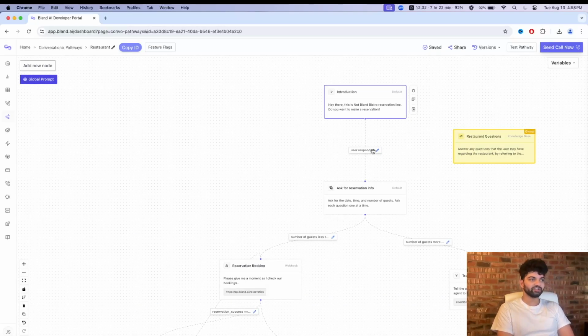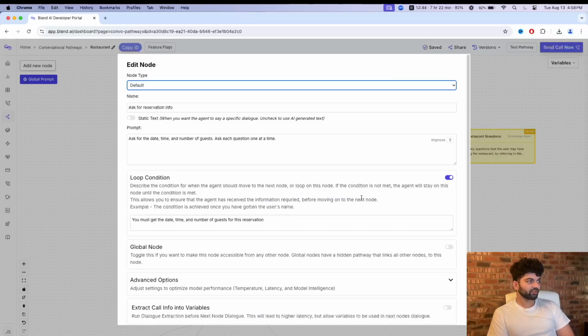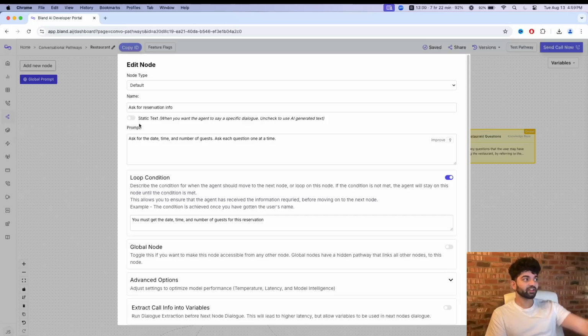We get an answer, the user responded. In this super simplified example, the answer is always yes. So the next node is gonna be ask for reservation info. It's very simple: ask for the date, time, number of guests, and ask each question one at a time, right? That's it. Notice how this is not static text. It's not saying the same thing every single time.